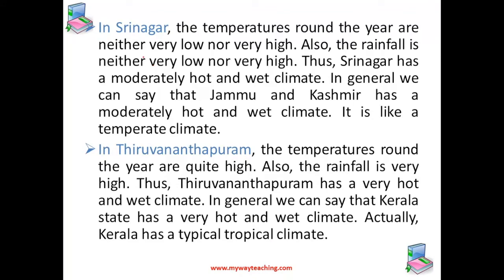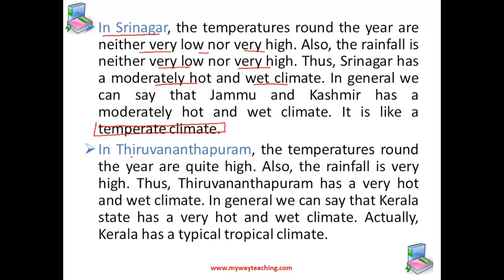Now, let us describe the temperature or the climate of Srinagar. The temperature around the year in Srinagar is neither very low nor very high, and also the rainfall is neither very low nor very high. Srinagar has a moderately hot and wet climate. In general, we can say that Jammu and Kashmir has a moderately hot and wet climate. It is like a temperate climate.